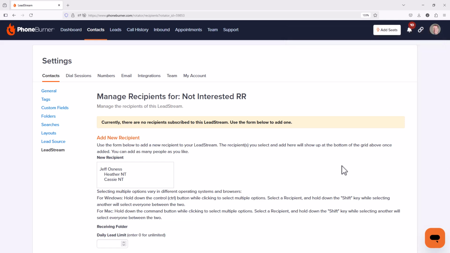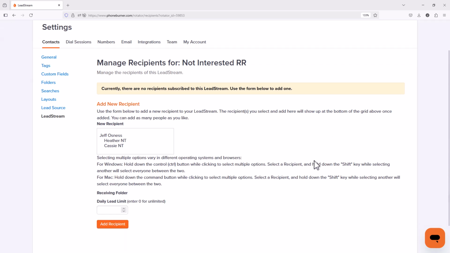Now, this is where it's going to be a little bit different than all of our other lead stream discussions. So far, we've essentially added everybody to the lead stream. You know, everybody's participating. And I know I've talked to you and let you know that you don't have to add everybody to every lead stream, even though that's what we've been doing. But in this particular case, there is no reason for us to share this lead stream with anybody else on our team. There's no reason for anyone else on our team to have access to this lead stream.